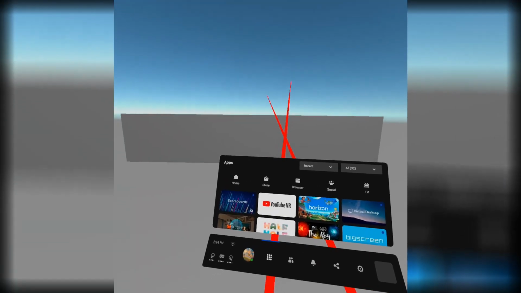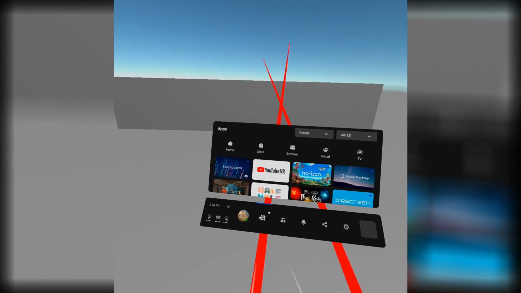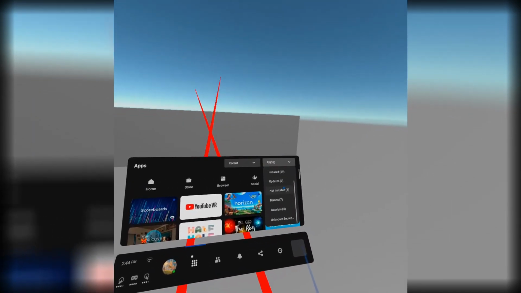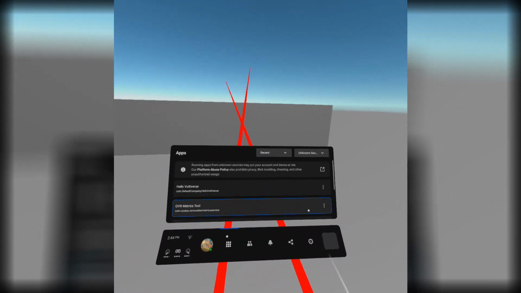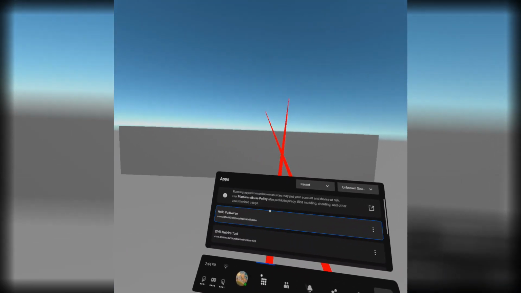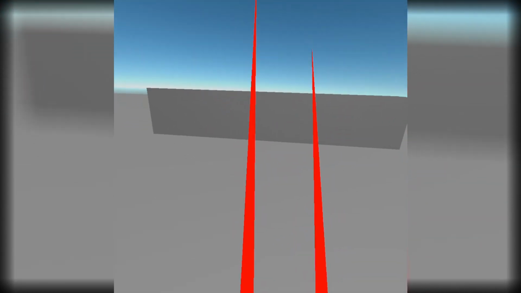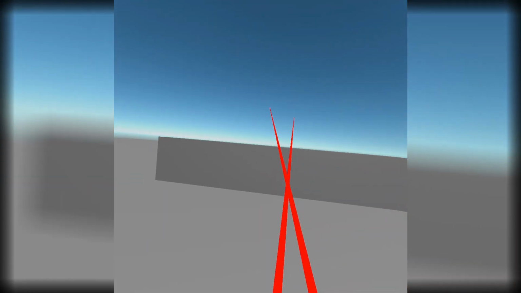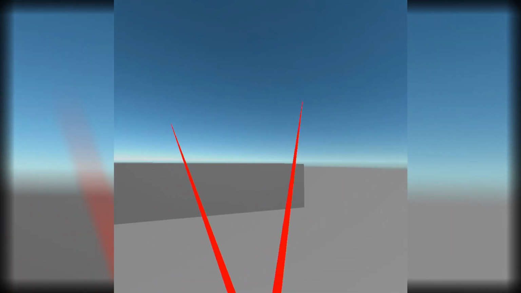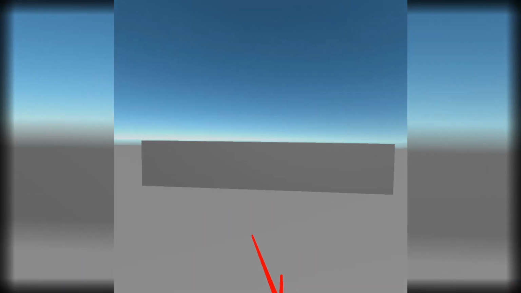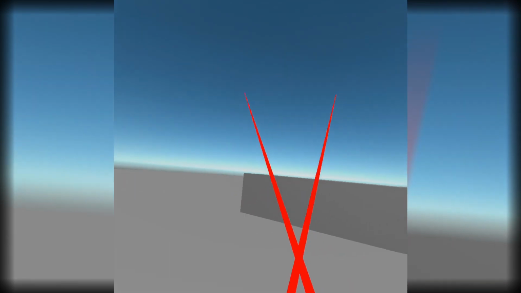Alright, now once you've selected build and run and it's finished building and running, put your headset on. Come here to your apps folder, click on all, scroll down to the bottom where you should see unknown sources. And here you should see the APK built onto your headset. Just go ahead and click on that and it'll take you into the world. Here we are. We have these lasers that shoot out from our controllers. We'll give that some more functionality in later videos, but this is it, guys. Look, we are in our own virtual environment. There's our cube, there's the ground, there's the sky. That's VR. Well, V for Vultiverse.